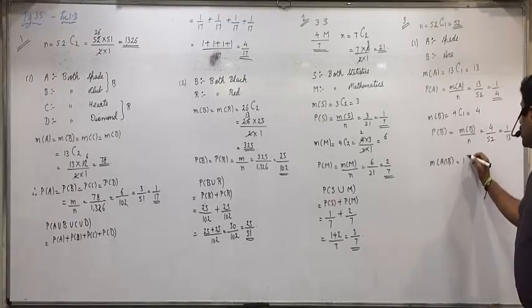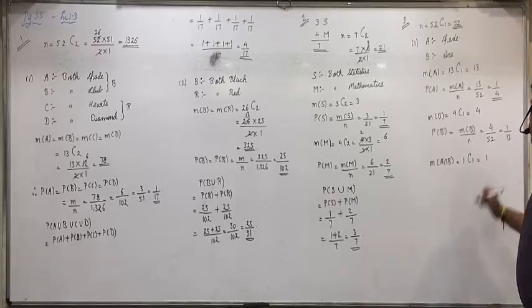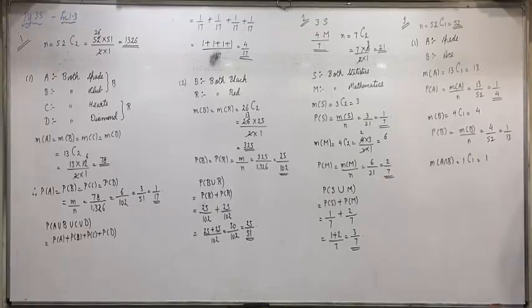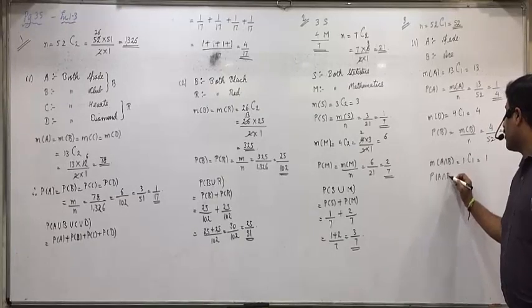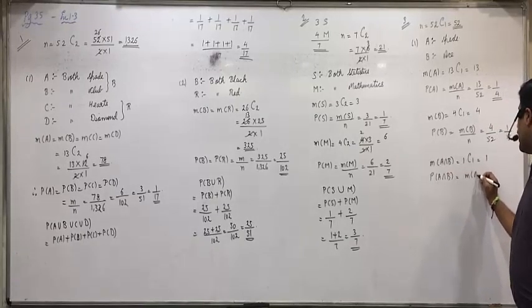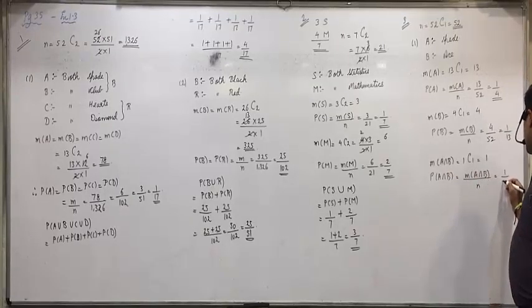Only 1. So the number of outcomes is 1C1, 1 only. Only one outcome will be spade as well as ace. So P of A intersection B is M of A intersection B upon N, 1 by 52.